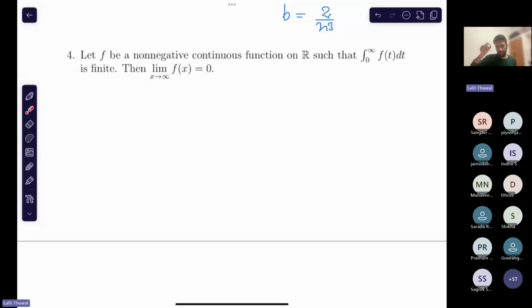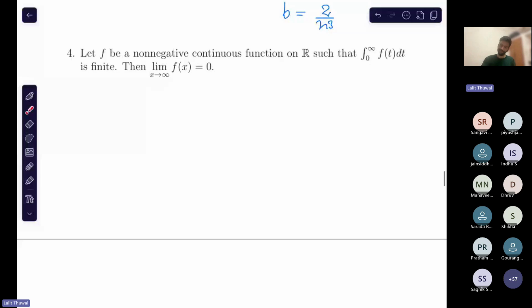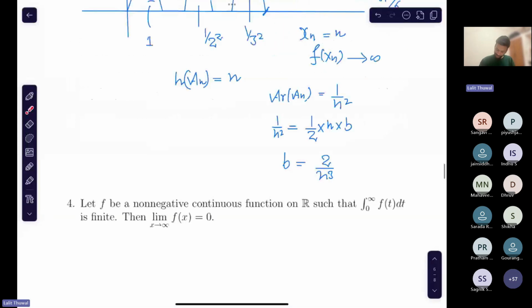Because the limits of monotonic functions always exist, and if we get the limit along some sequence, then it means the limit along every sequence would be that. Because in the case of monotonic decreasing, you get the series converges, right? The series of f(n) converges, but the series of f(n) converging immediately implies that the limit as n tends to infinity of f(n) is 0, so the limit as x tends to infinity of f(x) is 0. Yeah, that would be true in that case.